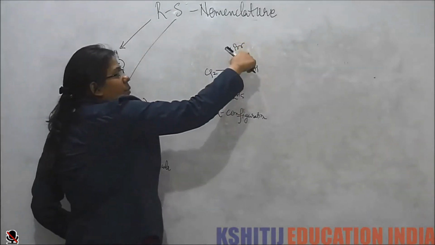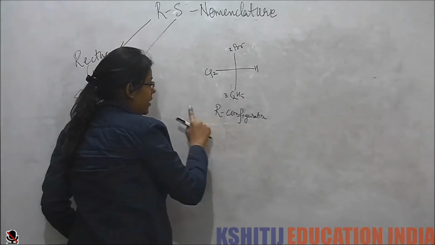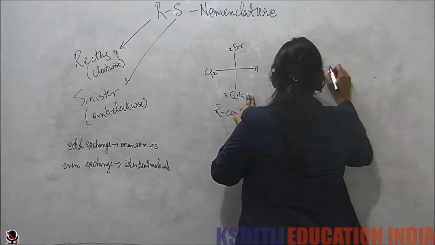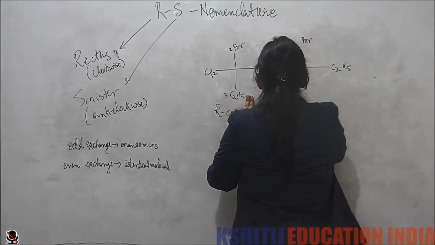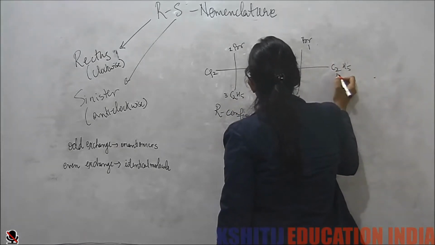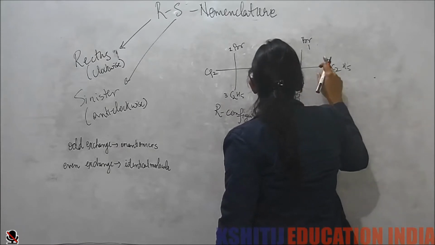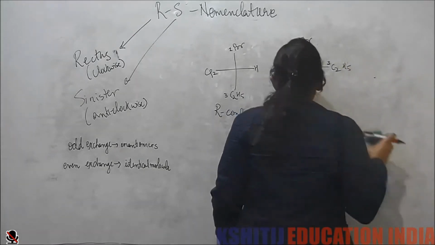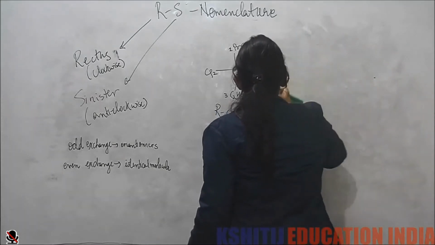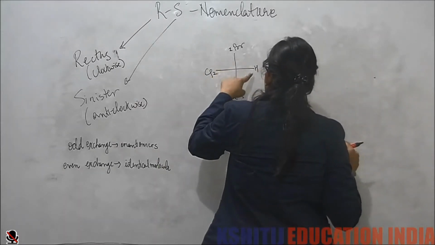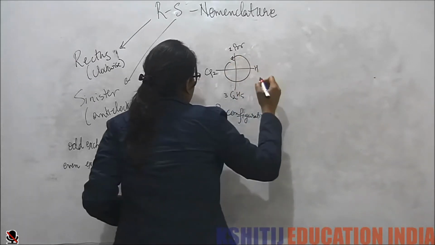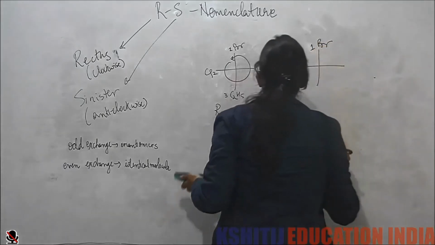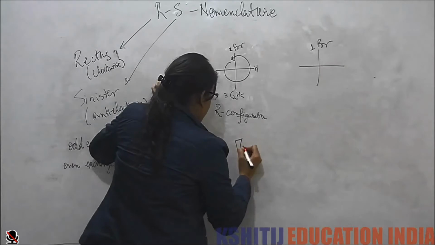That means if we get anti-clockwise on rotating like this, we will write its configuration as clockwise. Why will we do this? Because we know that when we do one exchange, this is clockwise. Now, if I draw its perspective projection first, what do we see?